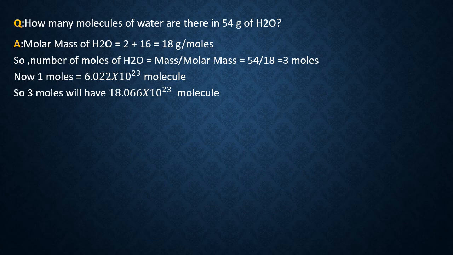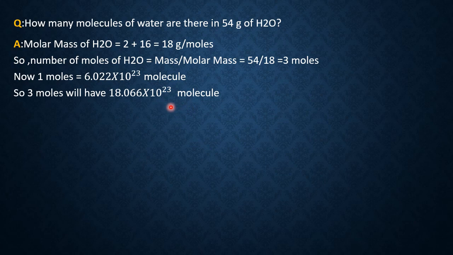Therefore, 1 mole of water contains 6.022 into 10 to the power 23 molecules of water. In 3 moles, how many? Simple calculation: 3 into 6.022 into 10 to the power 23 gives you 18.066 into 10 to the power 23 molecules. So these many molecules are present in 54 grams of water. You can stop here, or if you want, you can express it in scientific notation.